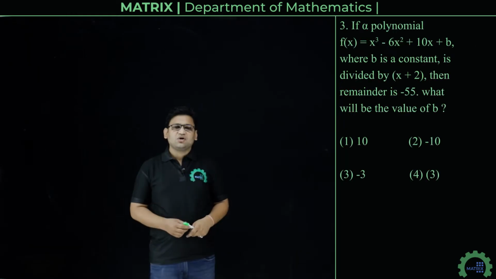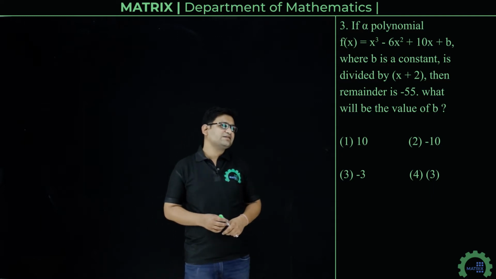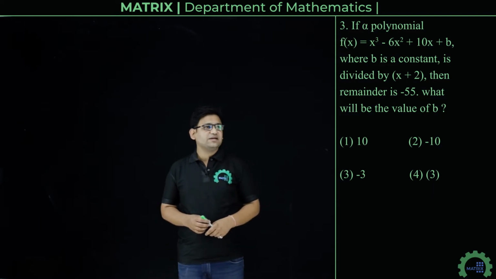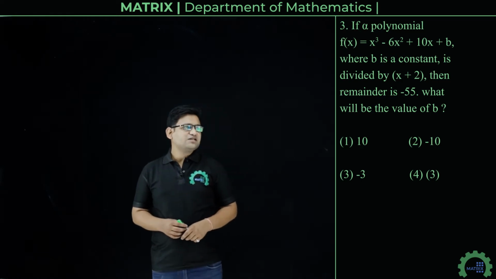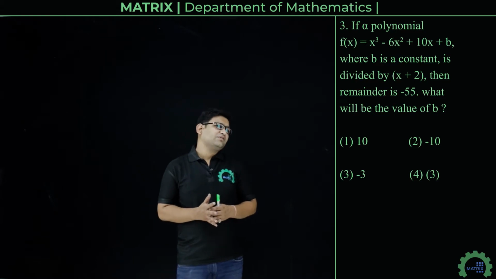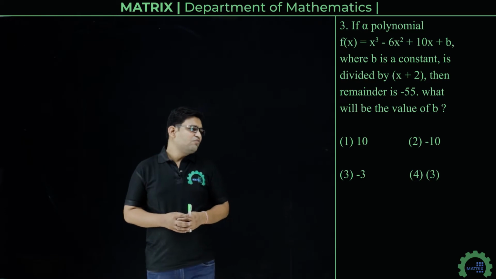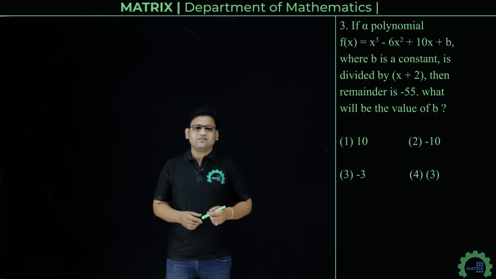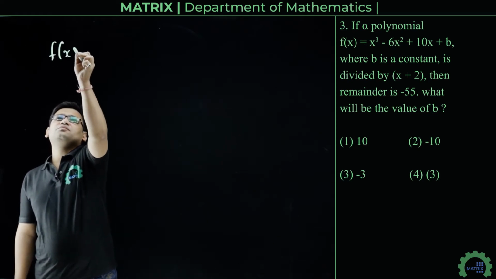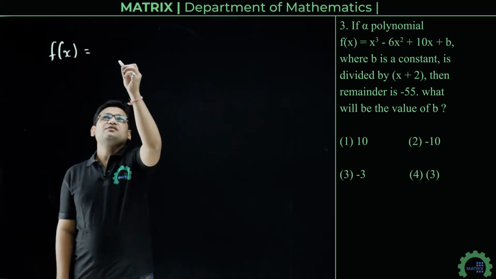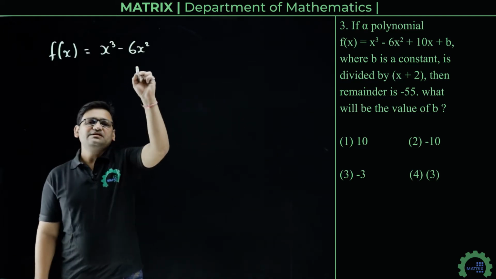Question number three is: if a polynomial f(x) equals x cube minus 6x square plus 10x plus b, where b is a constant, is divided by x plus 2, the remainder is minus 55. What will be the value of b? We have to find the value of b. So the given polynomial is f(x) equals x cube minus 6x square plus 10x plus b.